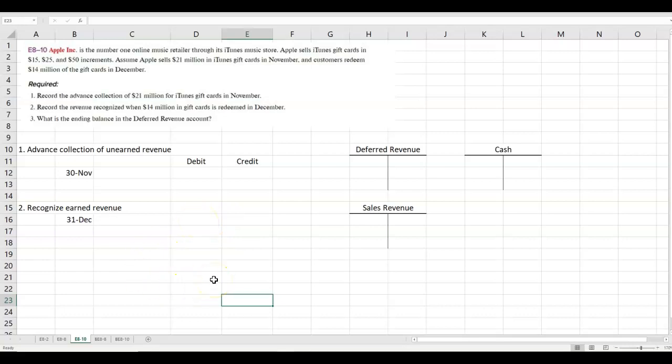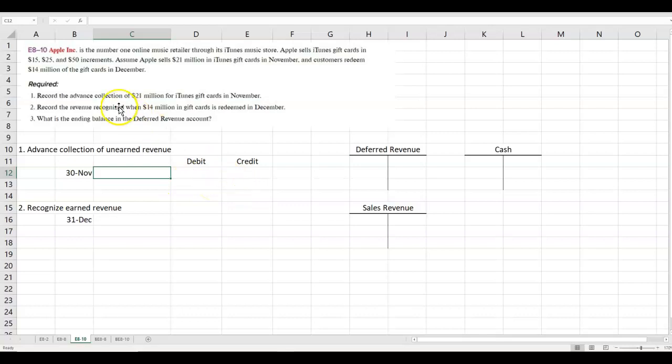Unearned revenue, if you remember right, or deferred revenue, is a liability account. So they're talking about Apple here. They sell iTunes gift cards, and they sold $21 million in gift cards in November. And then customers redeemed 14 million of those gift cards in December. And that's probably pretty accurate, maybe even more.